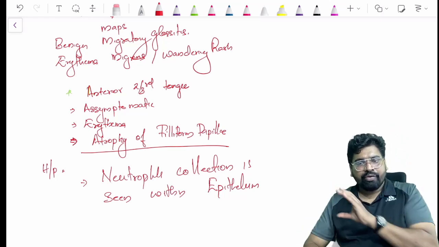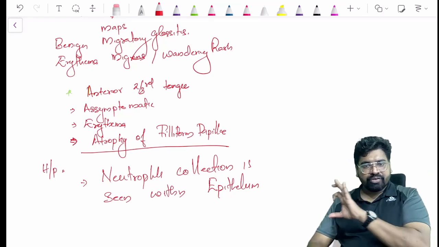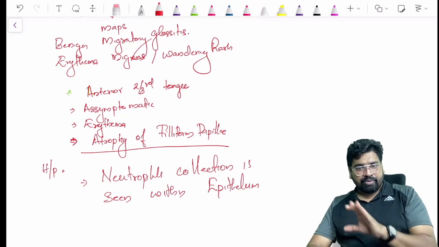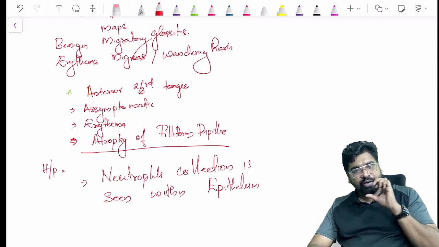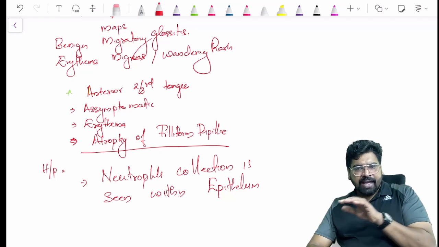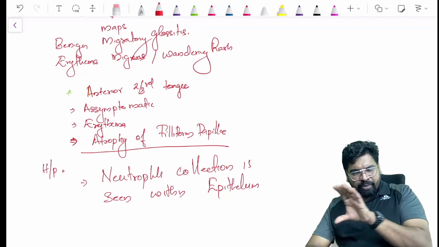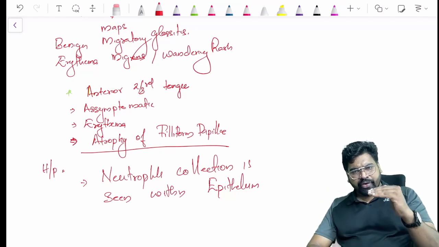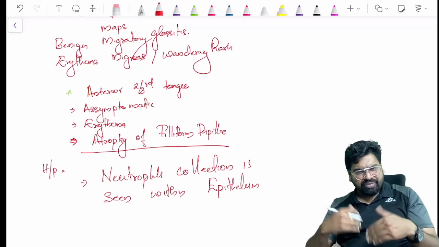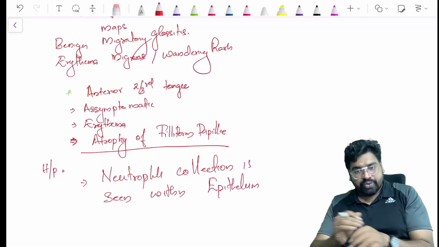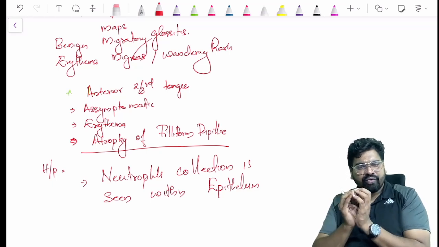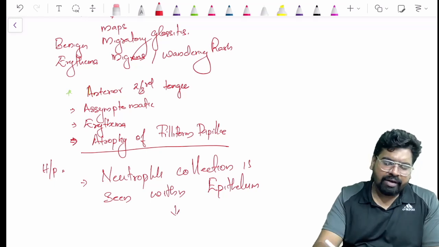Always remember your epithelium, your mucosa or superficial epithelium usually doesn't contain inflammatory cells. Inflammatory cells are seen in the connective tissue where you have blood supply, where blood vessels are there. In the superficial epithelium, where you see the stratum basale, spinosum, granulosum, and stratum corneum, there is no usual presentation of neutrophils. If neutrophils come to the superficial layers, it is unusual. So this phenomenon, collection of neutrophils in the epithelium, we call by a term: Munro's abscess.